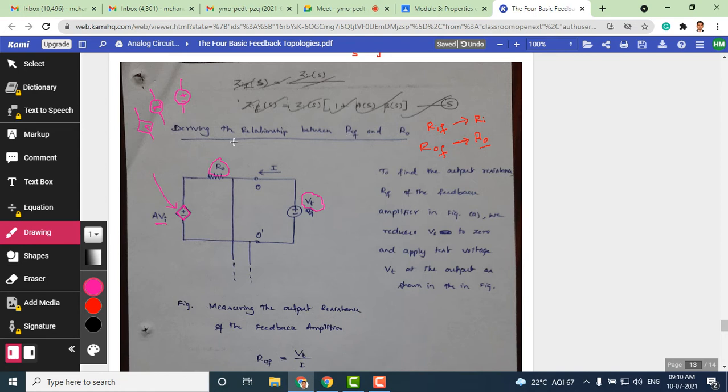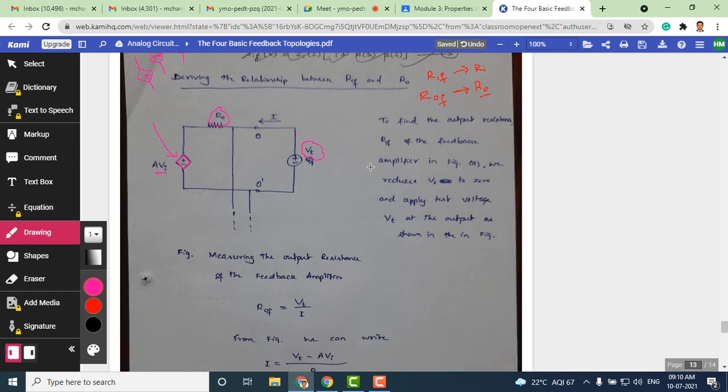While deriving the relationship between RO and ROF, you know how we measure the output resistance, right? In order to measure output resistance, the following assumptions are made. You can see here what assumptions we are going to make. To find the output resistance ROF of the feedback amplifier, in figure A, the original circuit we have shown, we reduce Vs to 0. This is very important here.